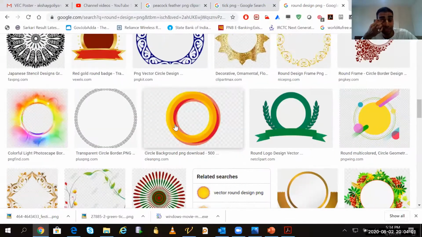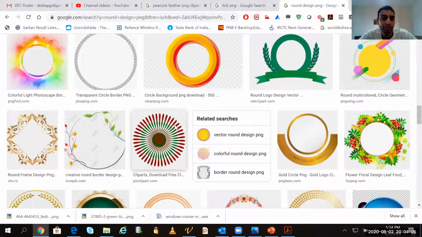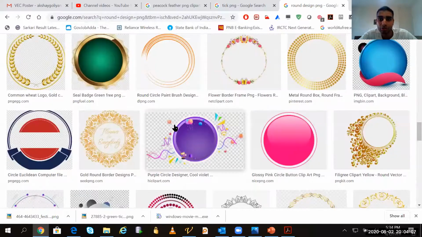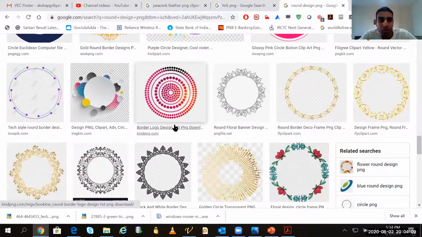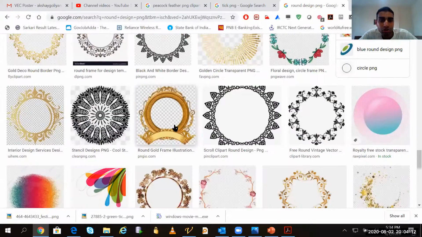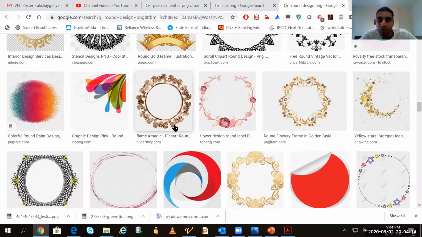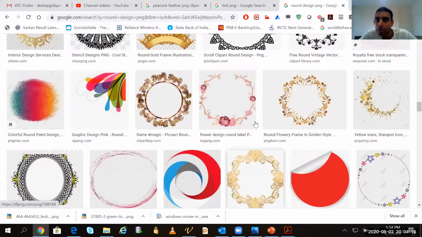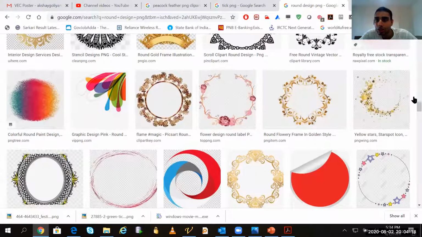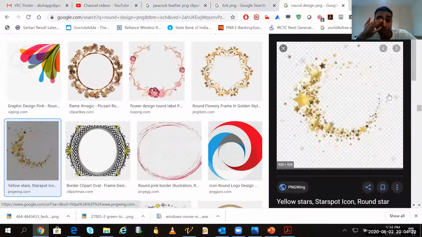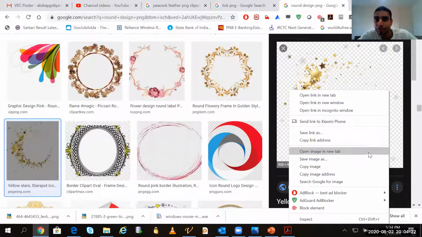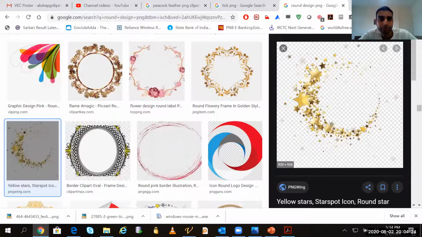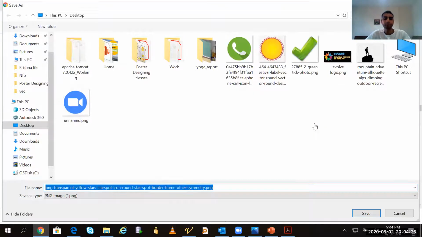I'm searching for some PNG, Praji, where the border is not very thick because we have to put it outside now. So then only it will come good. This one is also very good, Praji. Stars. Okay, let's see, download it. We'll put it and see. Like that.